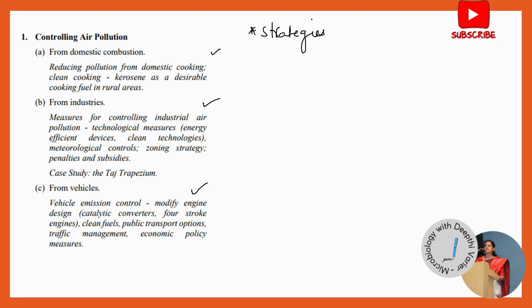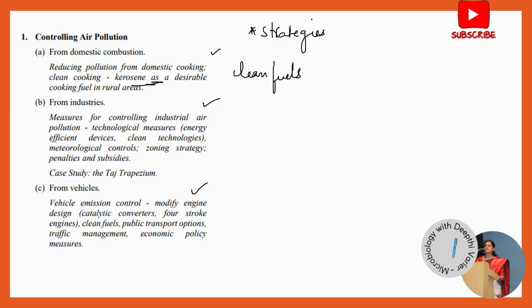For example, when we talk about the control of air pollution from domestic combustion, you need to speak about clean fuels. Here, they have specifically mentioned kerosene. So kerosene, you can talk in detail about how kerosene is a cleaner cooking fuel in comparison to using wood. But you can also talk about other clean fuels like use of cow dung cakes or use of biogas in the kitchens. So any kind of clean fuel, if you give it as an example, that will definitely help you to reduce pollution from domestic cooking. So that is something that you can speak about or focus upon over here.